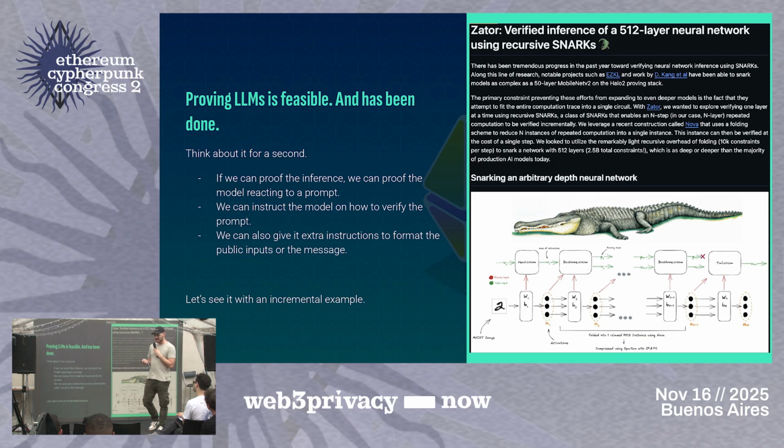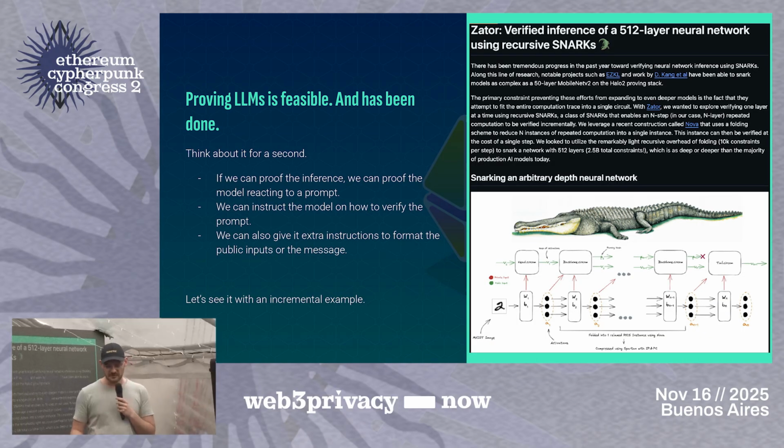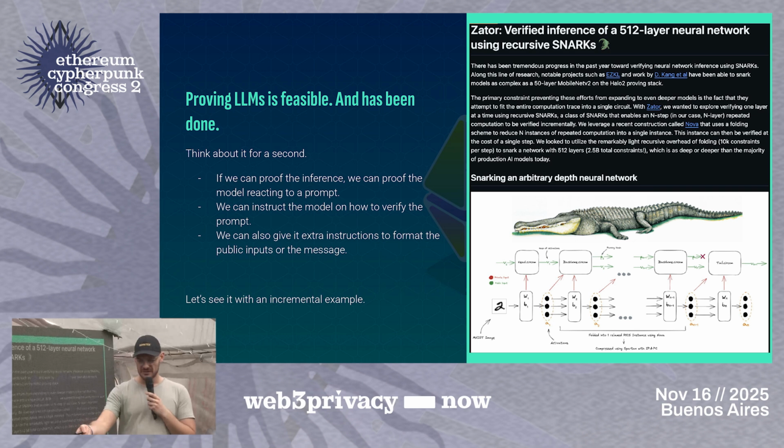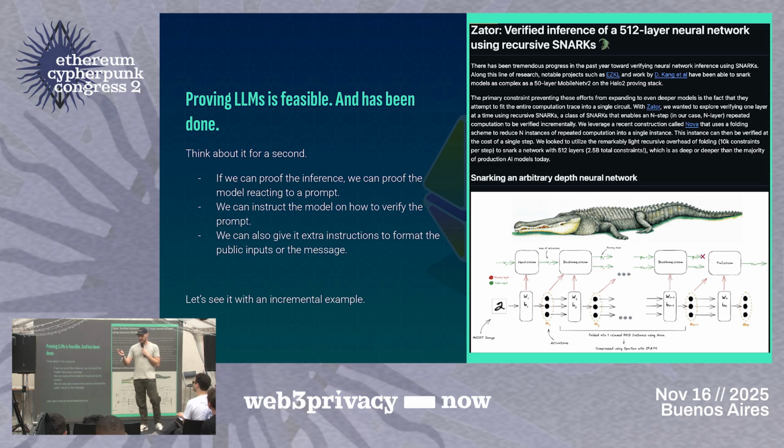Let's dive deeper into the idea. Proving LLMs is feasible. We have Zator, for example. This was done like 4 or 5 years ago, back when folding schemes started to take some name. And what they basically did is they proved 5,012 layers of arithmetic compression for LLMs, which basically means that the most powerful models back on that day, we're talking maybe about 5, 10, even 15 billion parameter models, could be